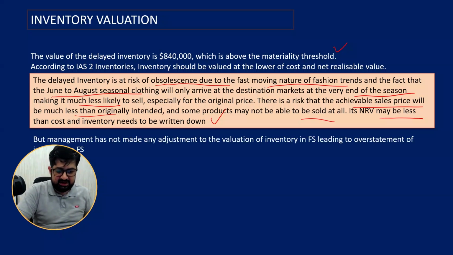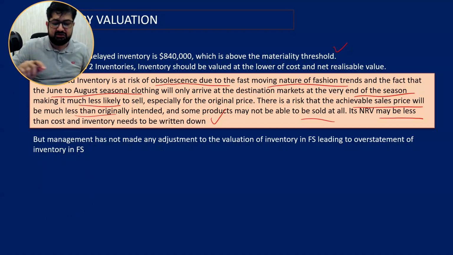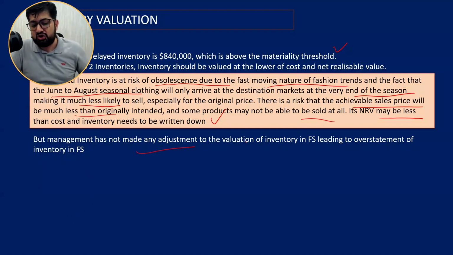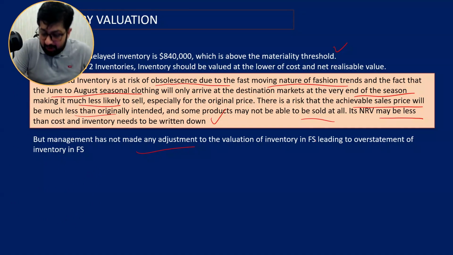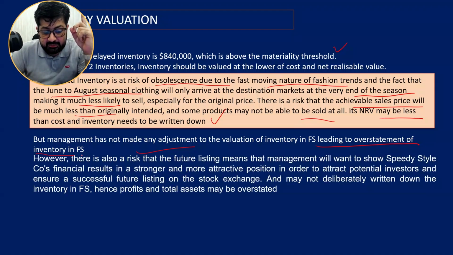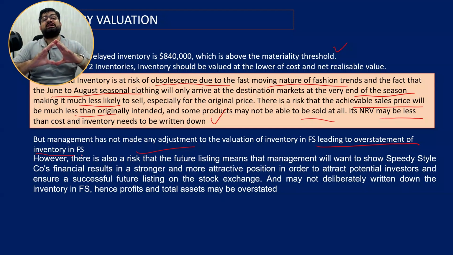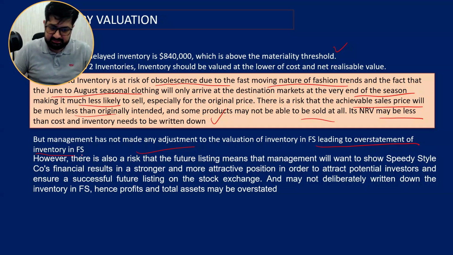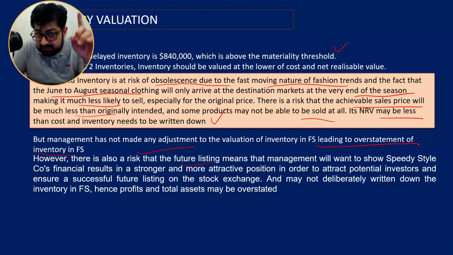Now, the next point is that the management has not made any adjustment to the valuation of inventory in the financial statements. So what is the impact? Overstatement of inventory in the financial statements. This is called scaling the risk, showing skepticism. Here there is a risk: the company is going to be listed in future.